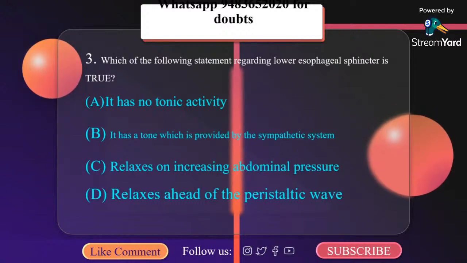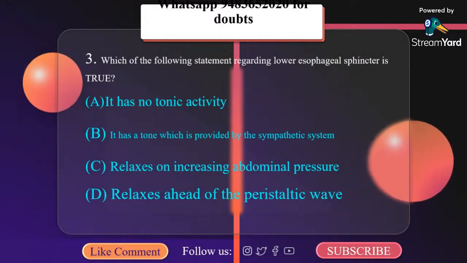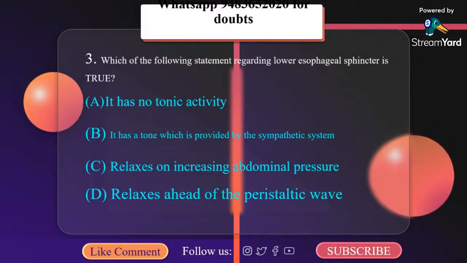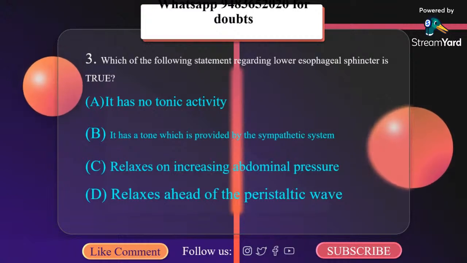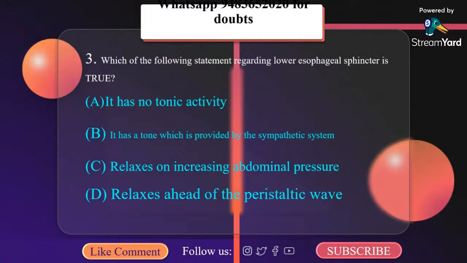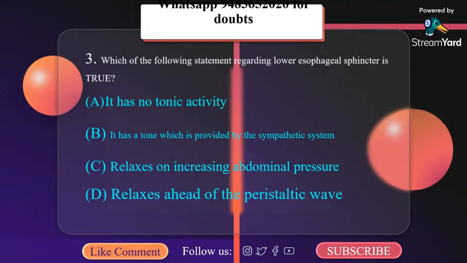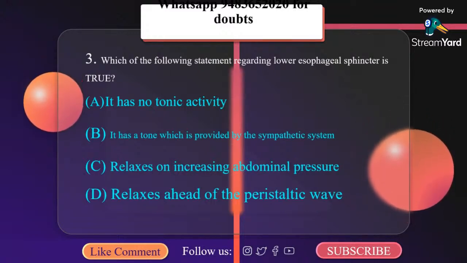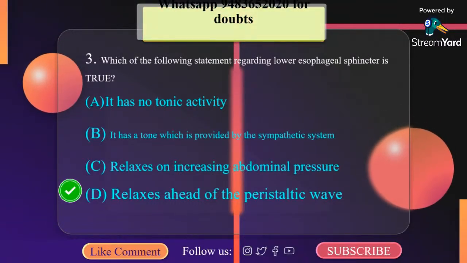What happens during swallowing when the peristaltic waves sweep down the esophagus? The gastroesophageal sphincter relaxes so that the bolus of food can pass into the stomach. Now the distance of lower esophageal sphincter from upper incisor is 37.5 centimeters. The lower esophageal sphincter is tonically active but relaxes on swallowing. So the correct option here is D, relaxes ahead of peristaltic wave.